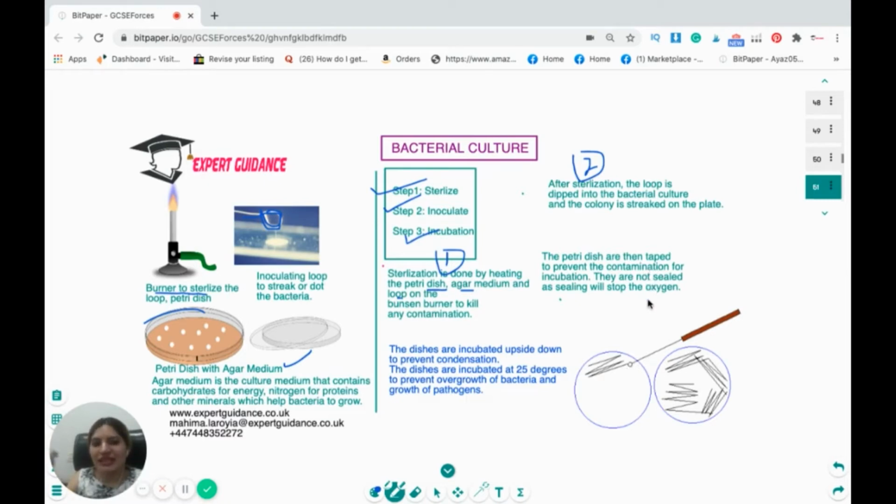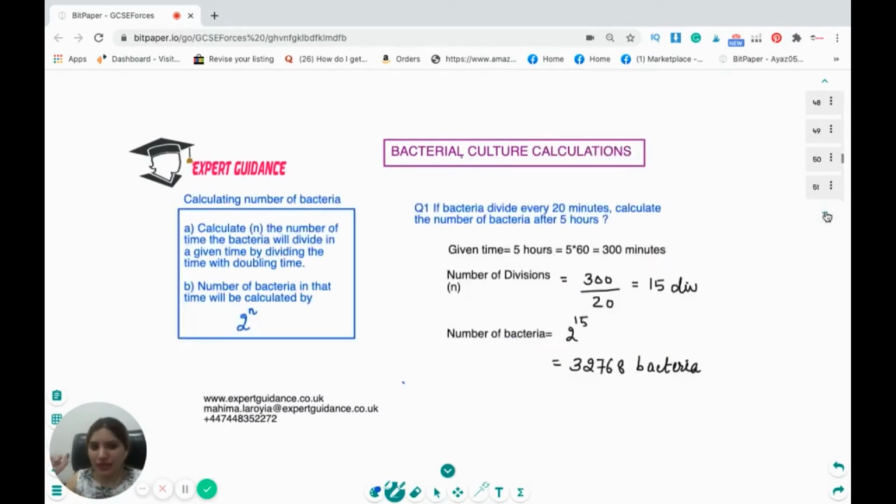They are not sealed, as sealing will stop the oxygen. Now we put the dishes on upside down to prevent any condensation, and we incubate it at 25 degrees. Now this is not the ideal temperature for the bacteria to grow, but if you use greater than 25, the bacteria will grow so rapidly, and even some harmful bacteria or pathogens can also grow. So this is a very important exam question. We incubate it at 25 degrees to prevent the overgrowth of the bacteria so that they can be easily managed and to prevent the growth of the pathogens.